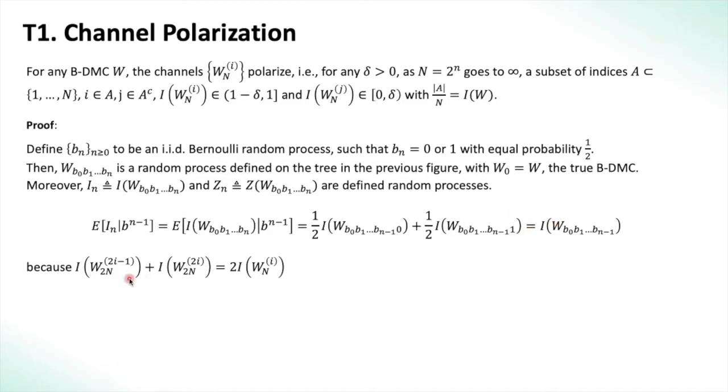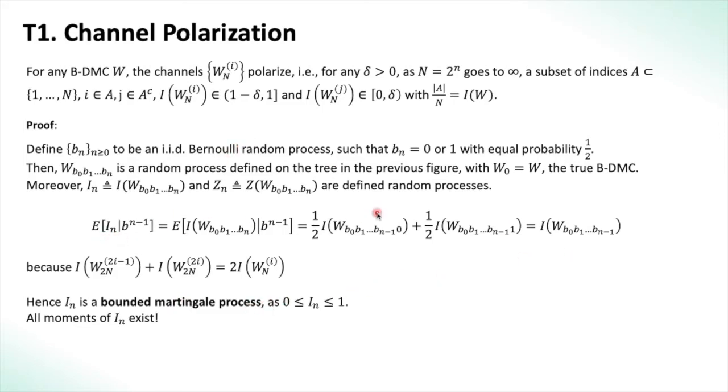Now using the property, you notice here this is W2n of 2i minus 1 and this is W2n of 2i. We can rewrite this as I of W(B0 to Bn minus 1), which is essentially I of W_(n minus 1), right? So In is a bounded martingale process because we got that it's a martingale from here, and we know it's bounded because In has to be between 0 and 1.